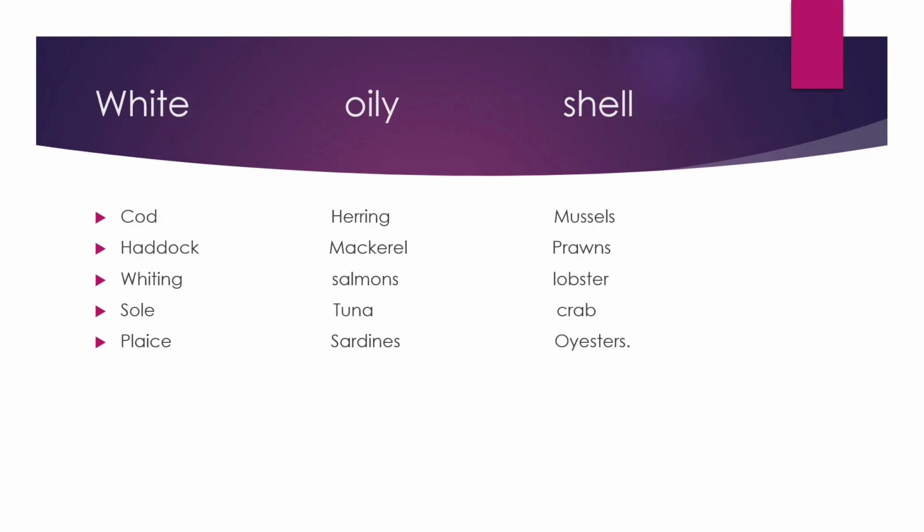Well, when you consume a fish, or when you buy a fish in a fish stall, there are basically three types of fishes or aquatic animals which you come across. That is white, oily and shell. What is white? Please do remember these words. I'm going to explain in the series of videos what these words mean.